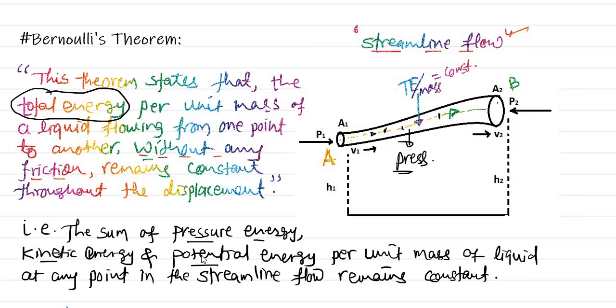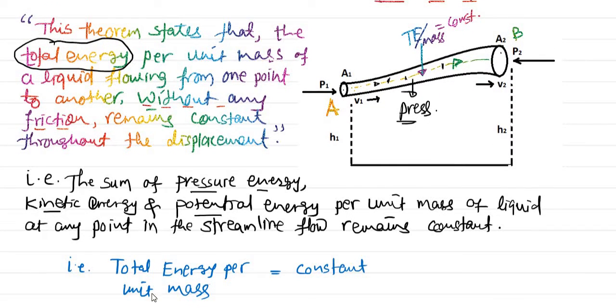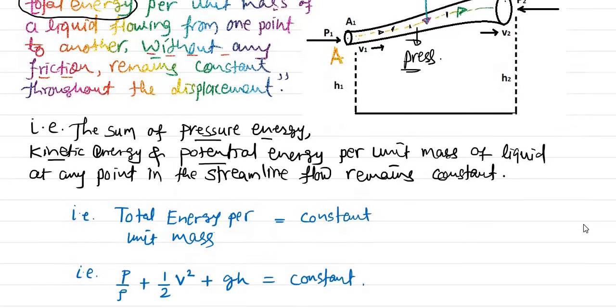So total energy is the pressure energy plus kinetic energy plus potential energy, and this total is constant. We can write this as an equation for total energy per unit mass being constant. The first term is the pressure energy, the second is kinetic energy, and the third is potential energy.